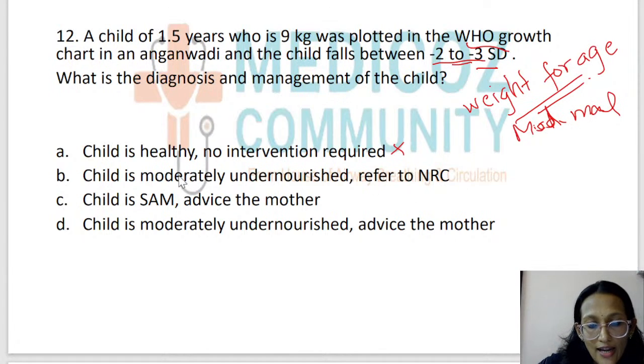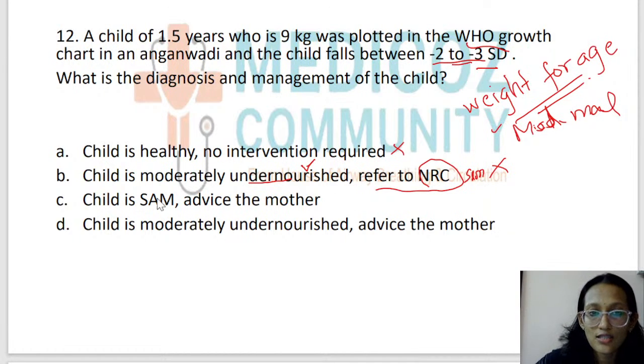Second option, the child is moderately undernourished. Yes, that's right. But the second part of the option is refer to NRC. Oh no. Whom will you refer to NRC? You'd refer a SAM child to NRC. But ours is not a SAM child. So the option is wrong.